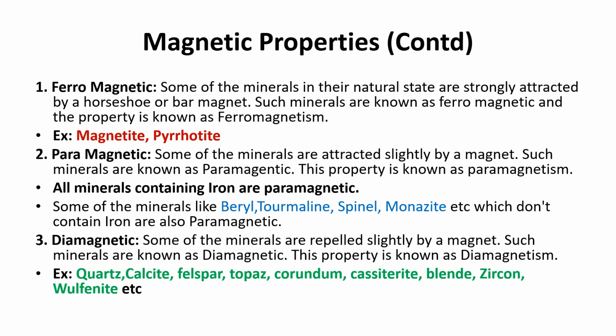Coming to the other magnetic property, that is diamagnetic. Some minerals are repelled slightly by a magnet; that means they are not attracted, they are repelled. Such minerals are known as diamagnetic, and this property is known as diamagnetism. Quartz, calcite, feldspar, topaz, corundum (which is aluminum oxide), cassiterite, blende (a zinc ore), zircon, wulfenite, etc., all exhibit diamagnetic property.